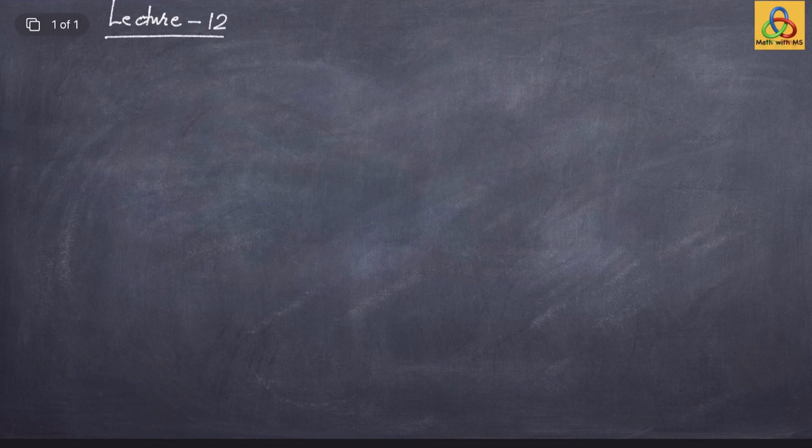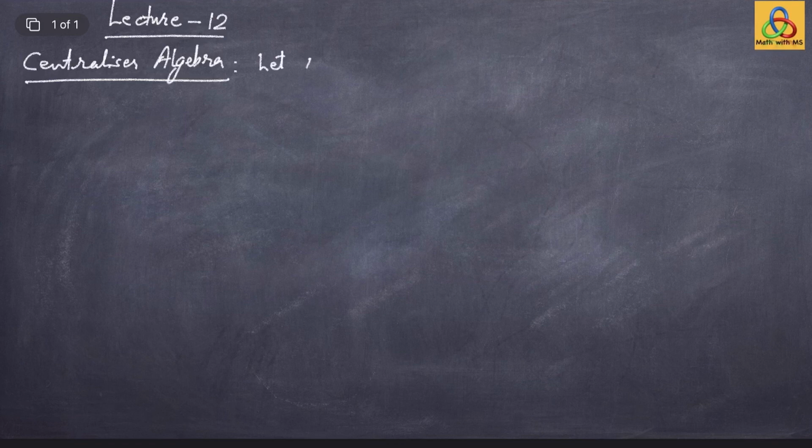Welcome to the 12th lecture on representations of finite groups. So in today's lecture we are going to talk about centralizer algebra of a permutation representation, and if time permits we will also talk about Gelfand pairs.